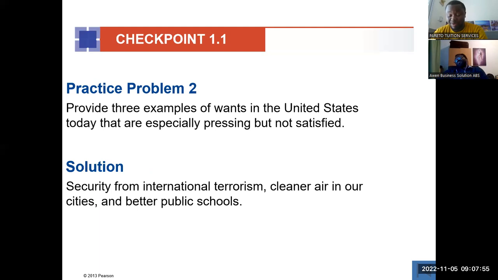We can also give our own examples. If you come to Ghana right now, prices are just galloping. Our want here is that things can actually be affordable, even for the average person. But it's not something we are seeing now. Almost every 2 days, they try to increase prices. This has never happened before.